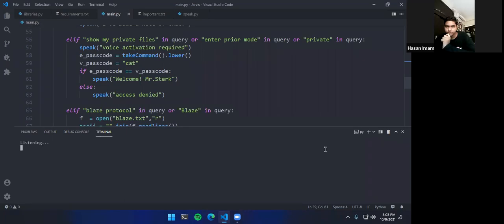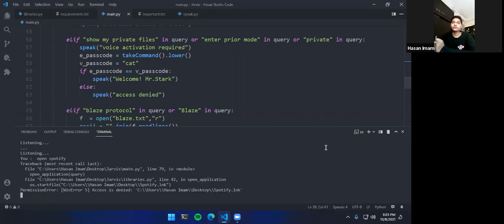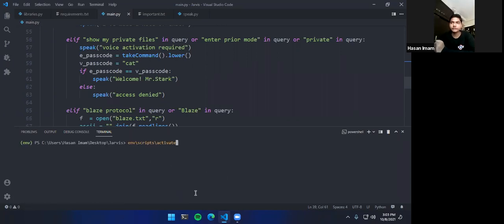Welcome, boss. Open Spotify. Open Spotify. All right, so it is Spotify doing. There is some access denied with Spotify, so this is a Windows error. Let me just quickly realign the whole thing, restart the whole app. Main.py here.